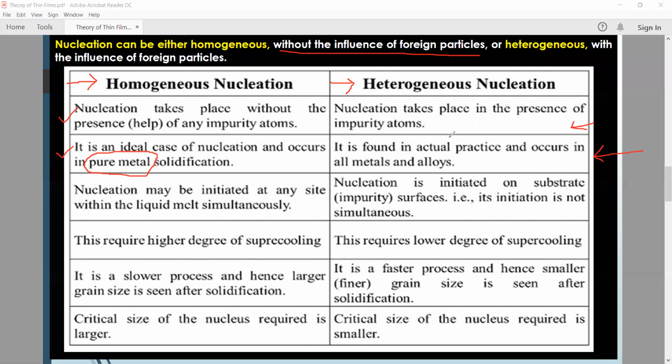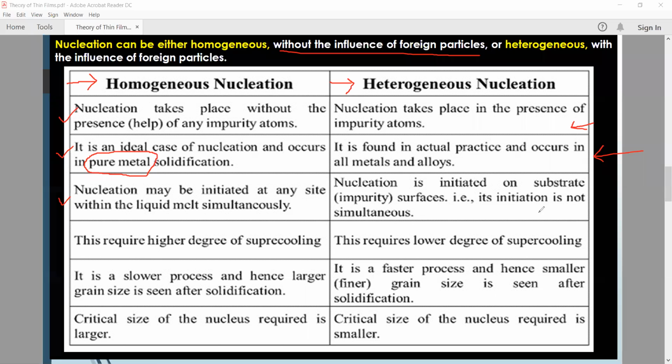Okay, so during the homogeneous nucleation process, a pure metal solidification is required, but here we can use metals as well as alloys. Now, nucleation may be initiated at any site within the liquid melt simultaneously. But in heterogeneous nucleation, nucleation is initiated on the substrate surface.